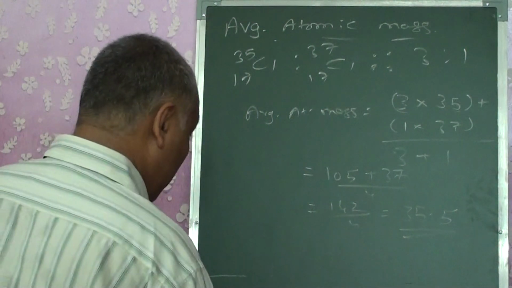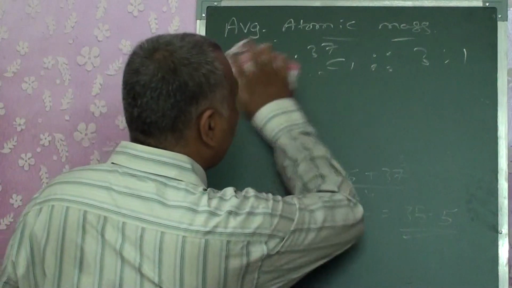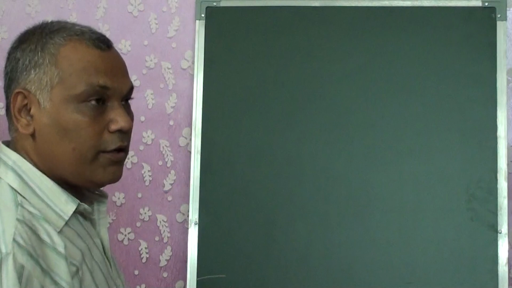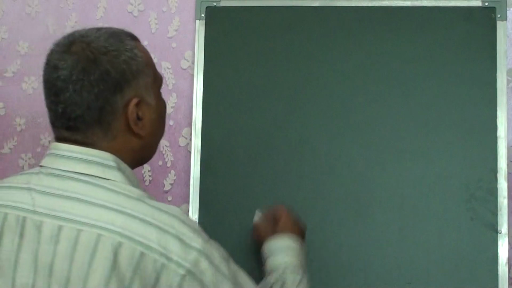Now the next one is the molecular mass of the given substance. Again, it's not a new topic for you. Some of the students are already very clear about this topic, and some of them are still having a problem.